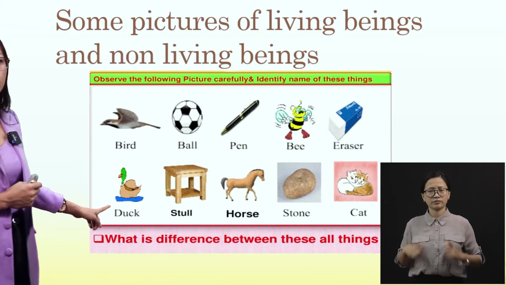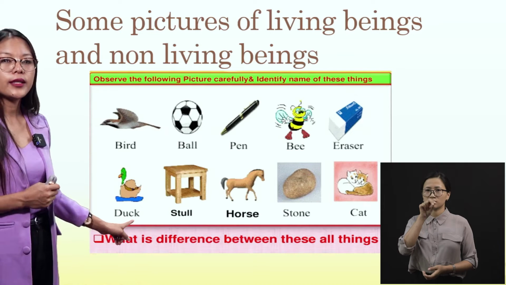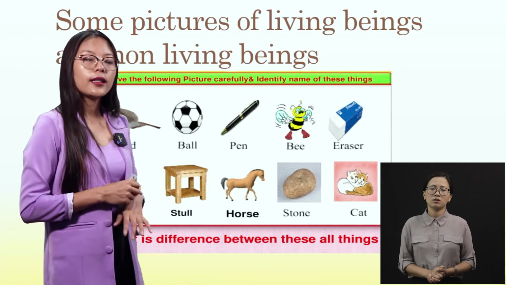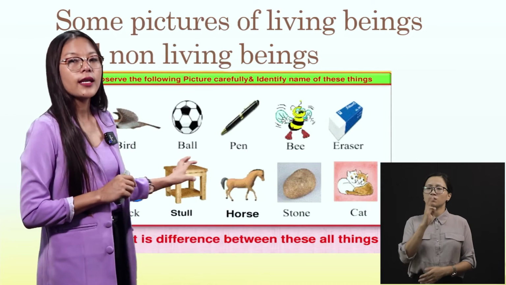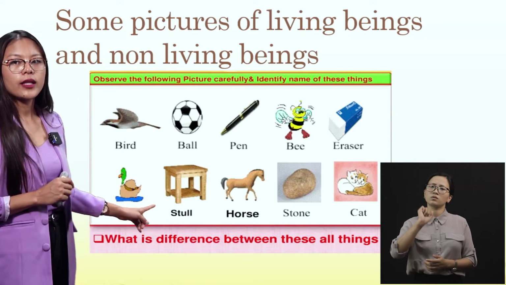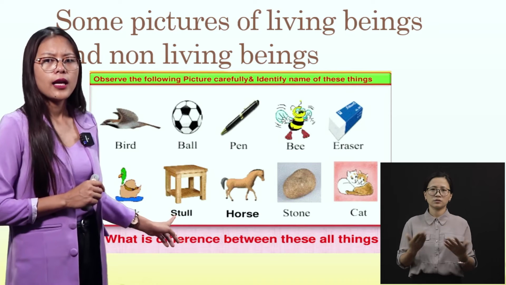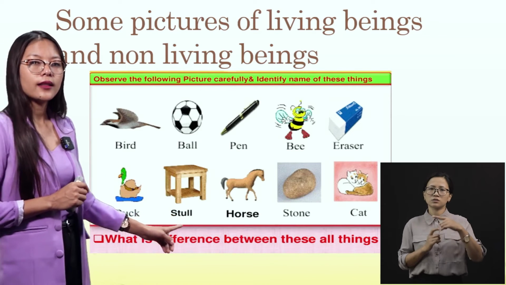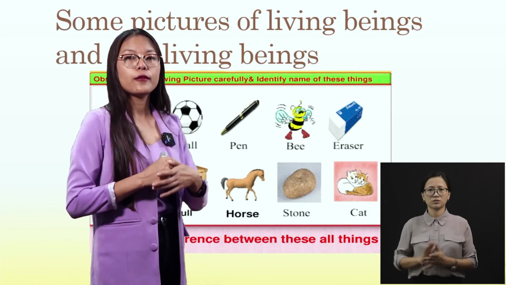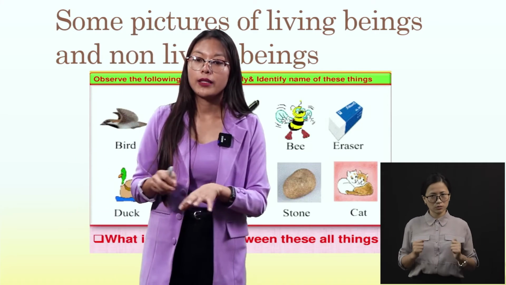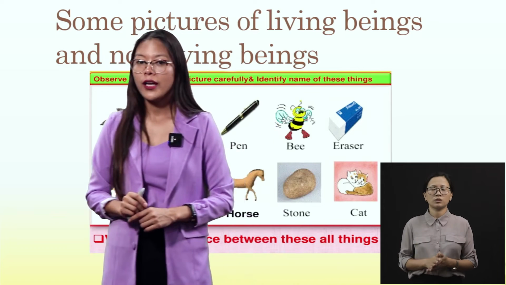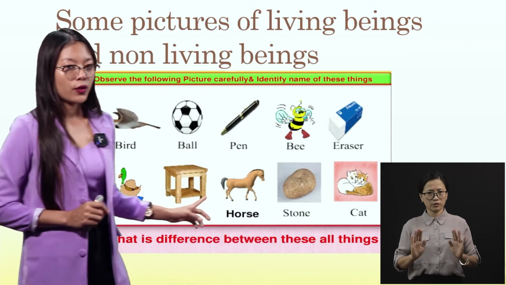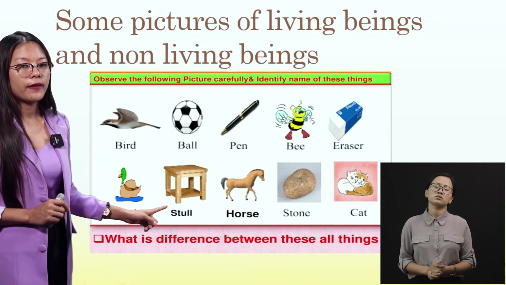Now, next is duck. D-U-C-K, duck. Duck, it can swim on the water, right? It moves by itself. So it is a living thing. Now next is stool. S-T-O-O-L, stool. We all have stool at home, right? But can the stool move around by itself? No, I don't think so. So this will be a non-living thing.